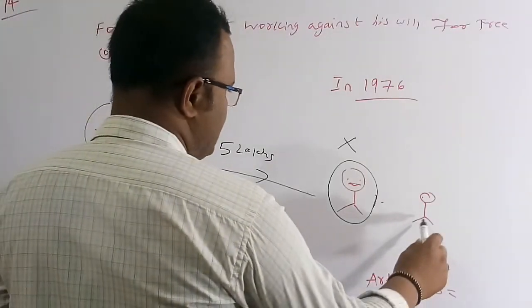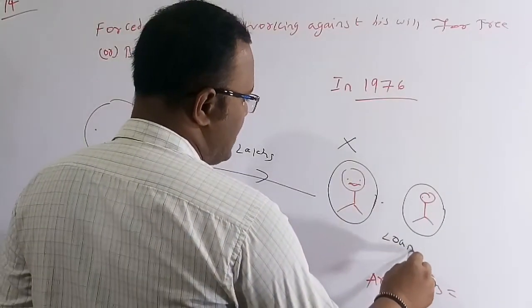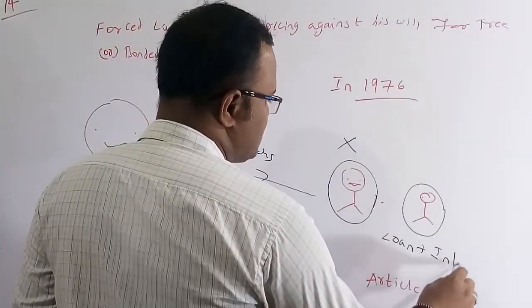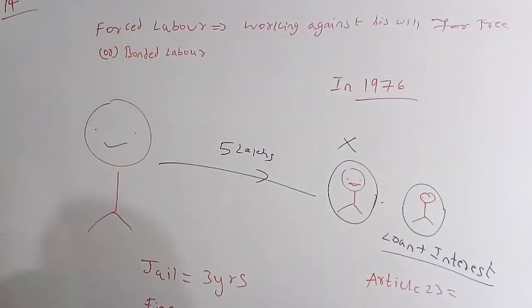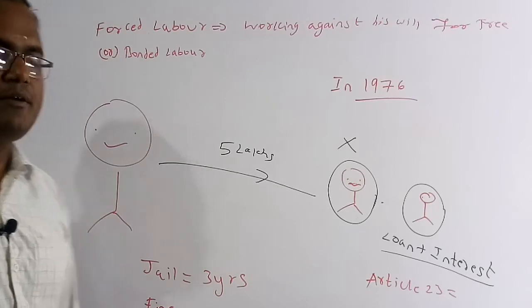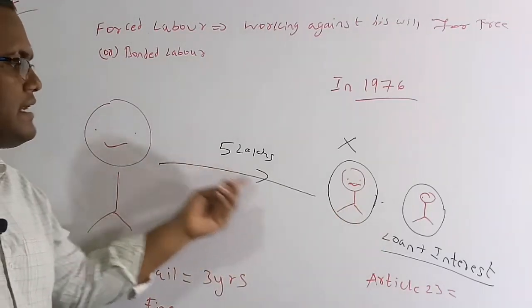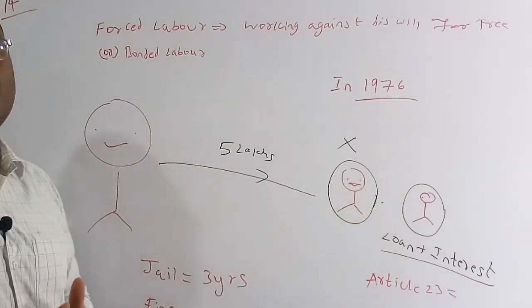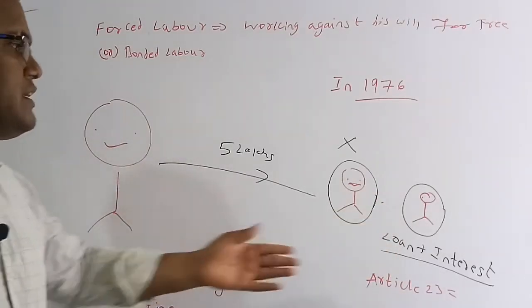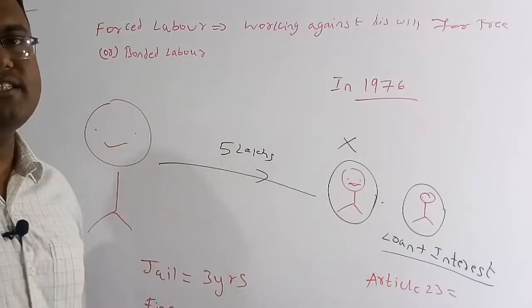So this son has to work for this big person until the loan and the interest are paid. He has to work for free until the loan and interest are paid. This is the true meaning of forced labor: his child also has to work for this person until the loan and interest are paid. Therefore this is called forced labor or bonded labor, working against one's will under this person until the loan and interest are paid.